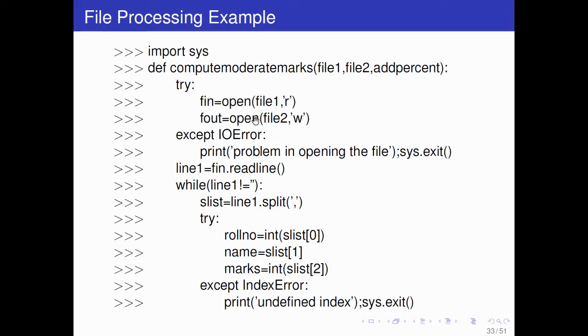And then f out is open file 2. If you want you can write f1 and f2 here. So f2 is open file 2 in write mode. File 2 will be created if it is not available already, but file 1 we already have, no? So we have to update marks into that. If something wrong happens here, suppose the file is not found, then it will print problem in opening the file. So with try except, if something wrong happens in try, the except part will be executed, and then the system will exit. That's why we have imported this.